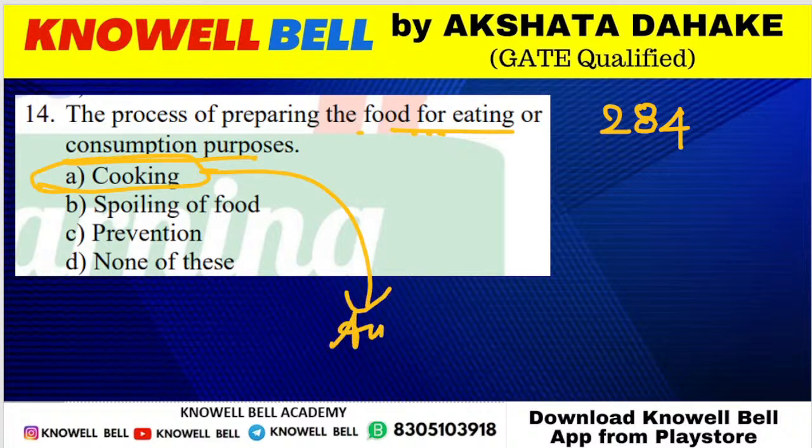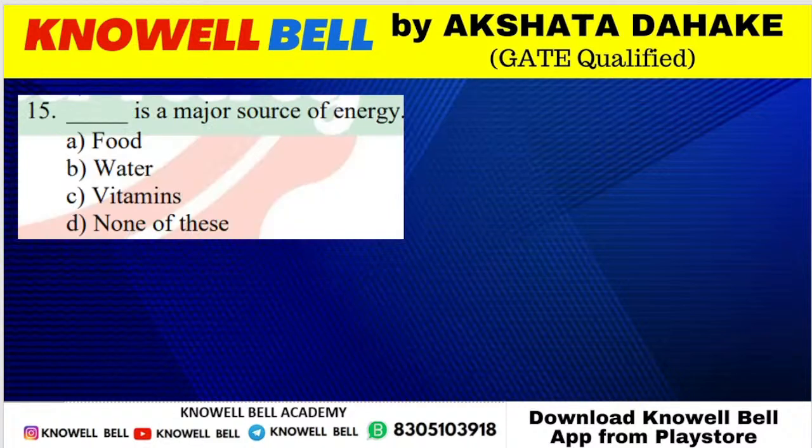What is cooking? Cooking is the process of preparing the food for the consumption purposes, for the purpose of eating. उसको हम क्या कहते हैं? We call it cooking. Okay, it is not preservation. The right answer is cooking.